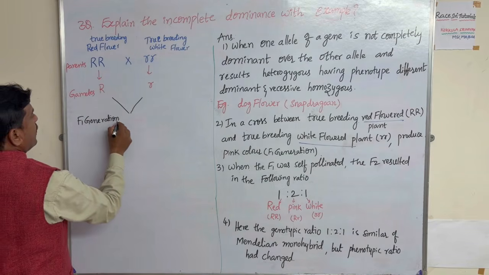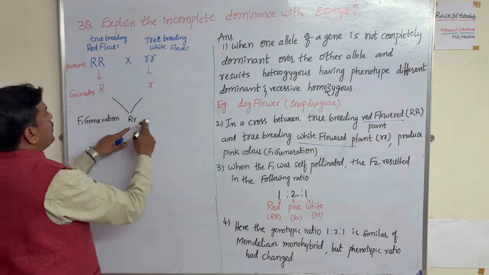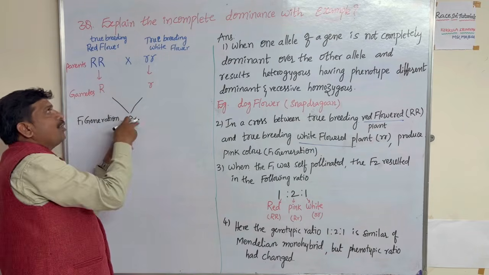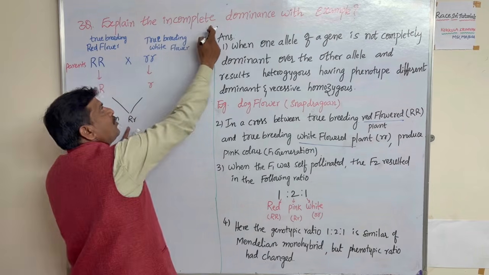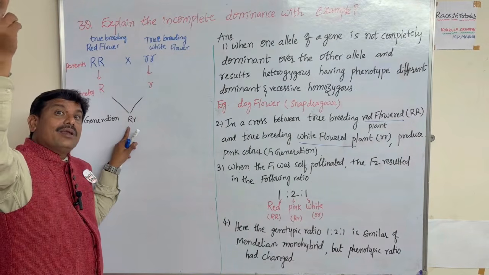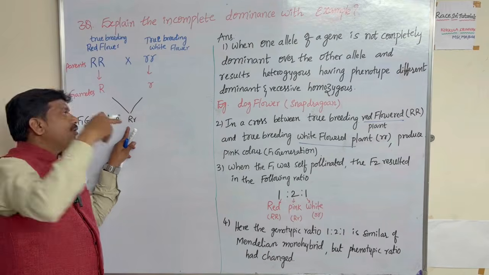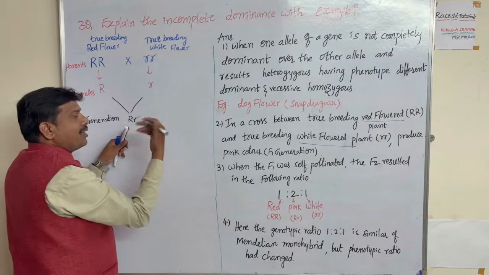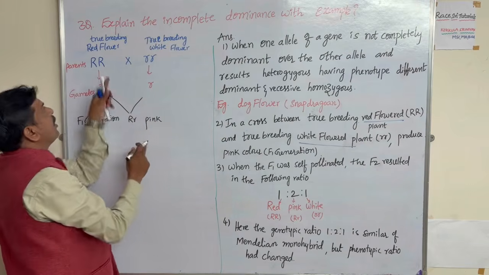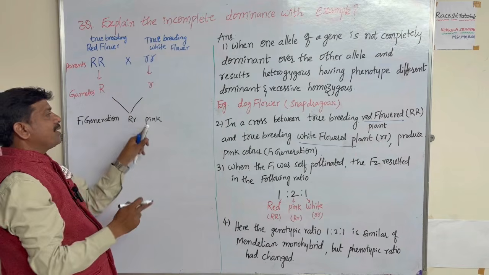Capital R, small r. Here, in codominance both characters are found, but this is incomplete dominance. The phenotypic characters found are completely different.